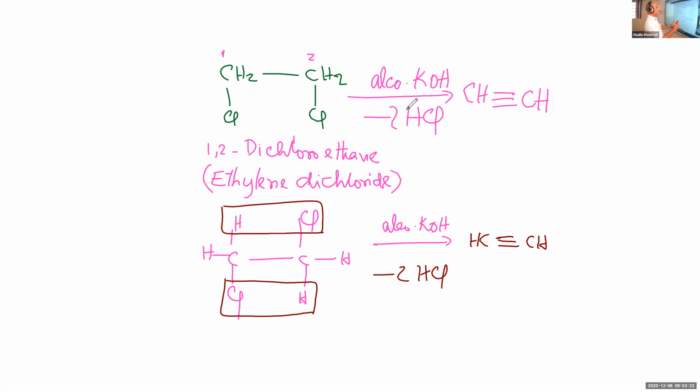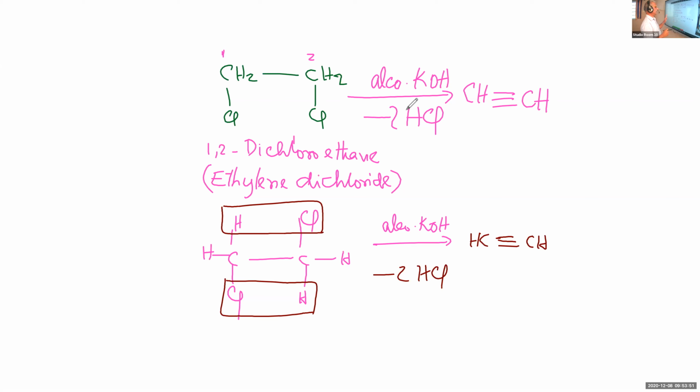Now I have shown you what dehydrohalogenation is. I have used minus HCl or minus HBr, but you will not get a free HCl or HBr. Instead, you will get only KCl or KBr and water if you go through the mechanism of the reaction. We are not supposed to study the detailed mechanism of this.